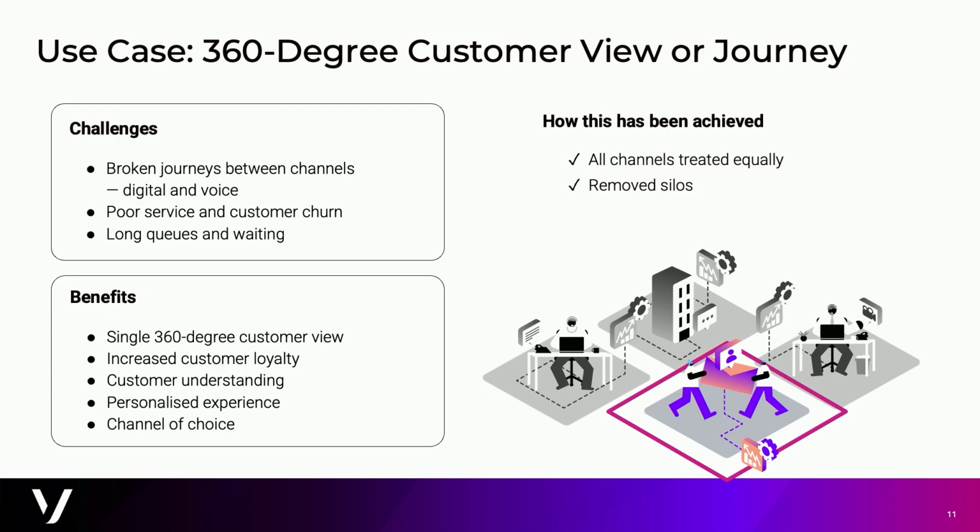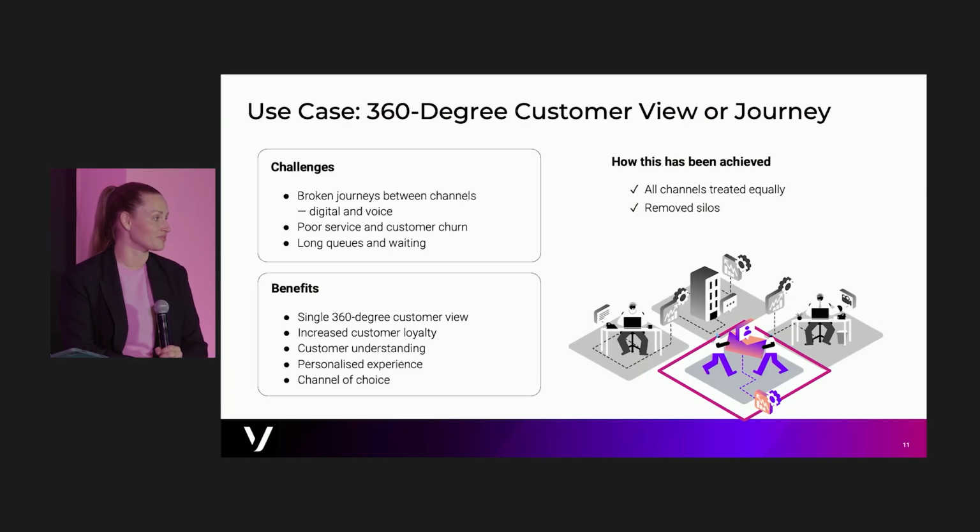So the 360-degree customer view and journey. This goes back to what we were talking about earlier. When we have different channels supported by different vendors or different solutions, it makes it really difficult for an agent to understand that customer 360. So have they called in before? Have they messaged in before? What are they looking to purchase? What problems are they looking to solve?